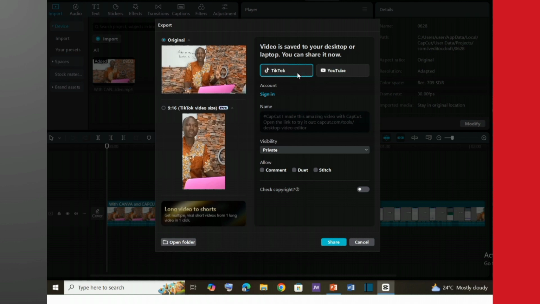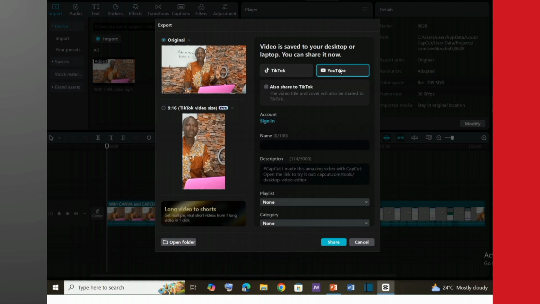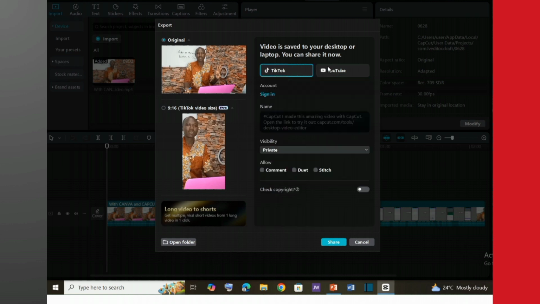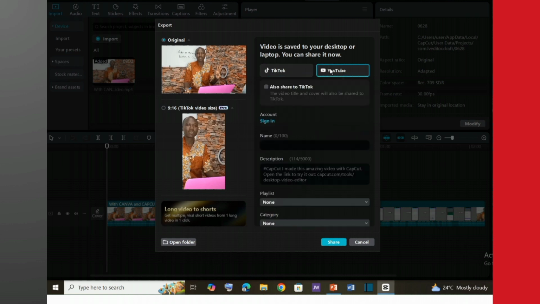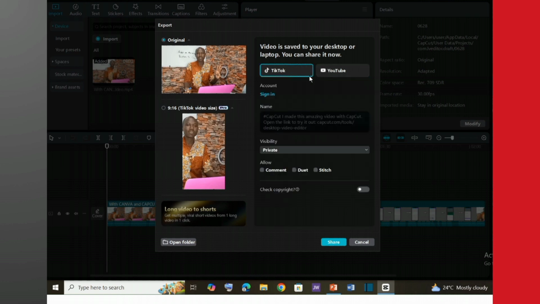Don't do it automatically. The same way, if you click YouTube, then you come here, you click on share, you are automatically uploading it to YouTube. This will make you give CapCut a copy of your video, and they're also uploading it to their cloud storage when you use this method. So I will suggest that you export your videos manually to your device, then upload it yourself to your TikTok account or your YouTube accounts.